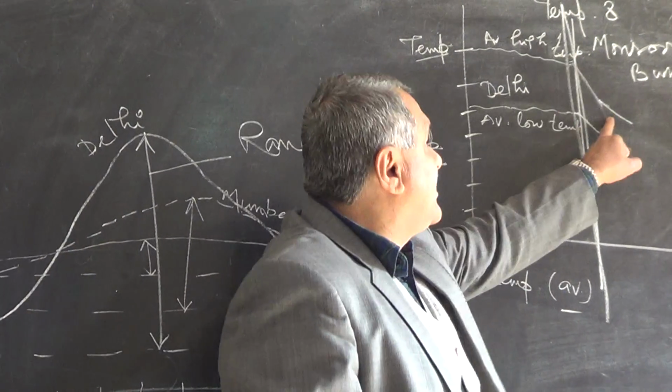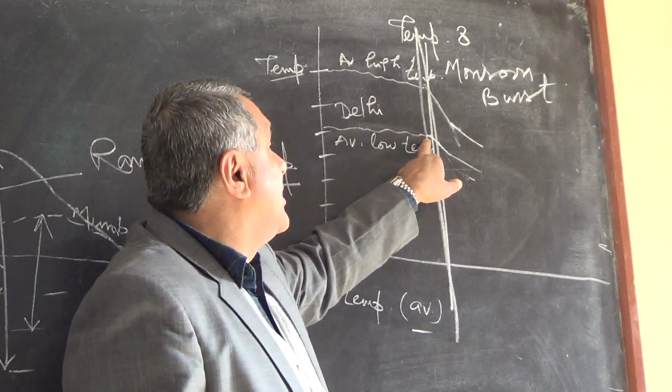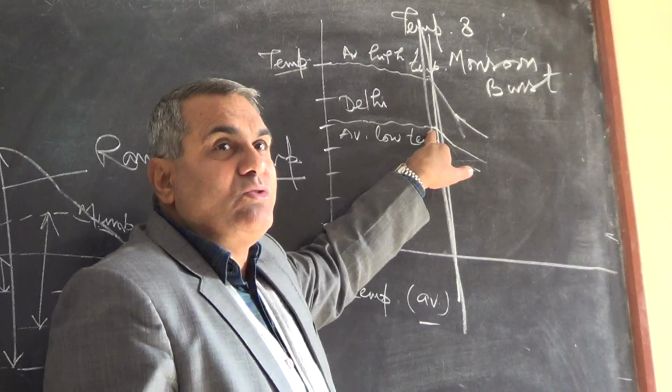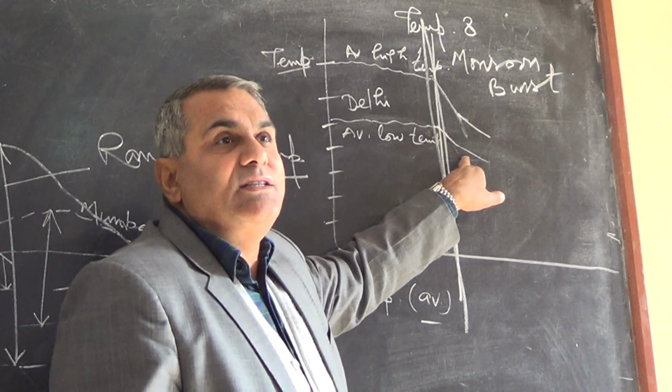The maximum comes rapidly down to 38, but the lower temperature, which was almost 24 degrees Celsius, came to 20 degrees Celsius.